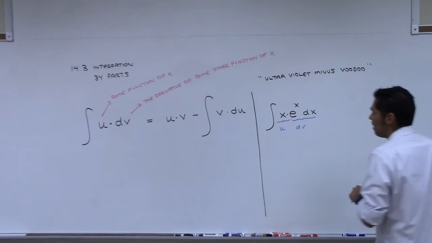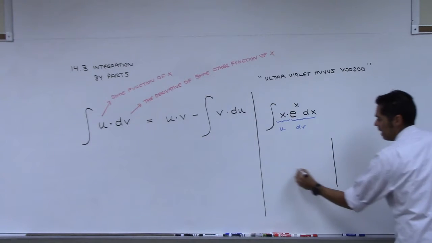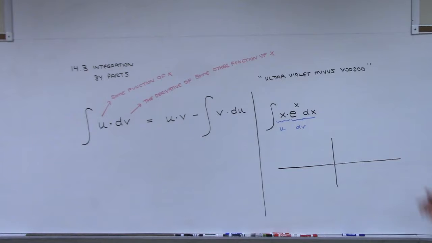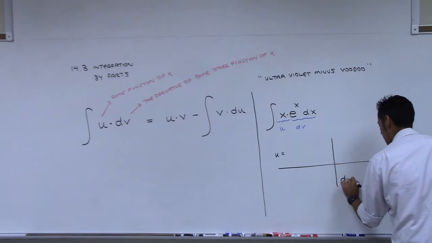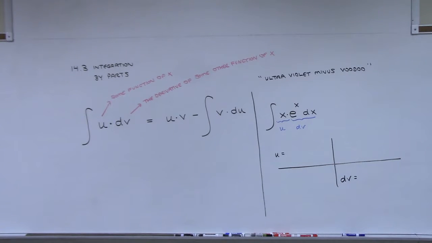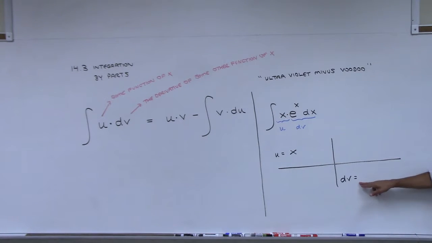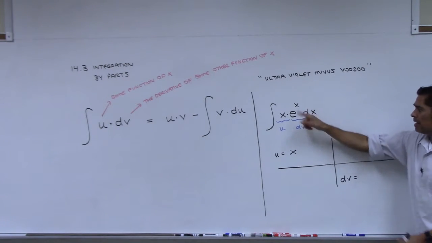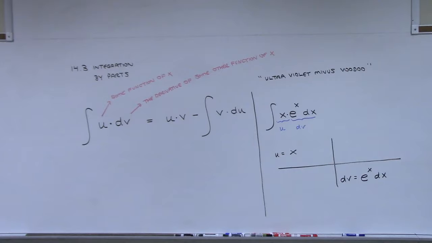Let me show you the formal way that I do this. Every time I do an integration by parts problem, what I do is I set up a table. Right, this is just the way I've always done it. And what I do is I put u here and dv down here. This is how I start it. And now I make my choice. What did I want my u to be? I want it to be x, so I'm going to say u is x. And then what did I choose my dv to be? You have to pick the whole thing, okay? Everything that's left. So e to the x dx, right? Y'all good with that?